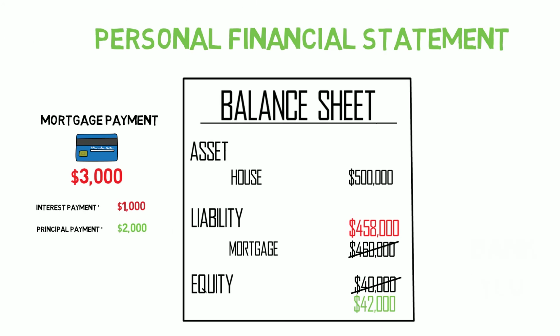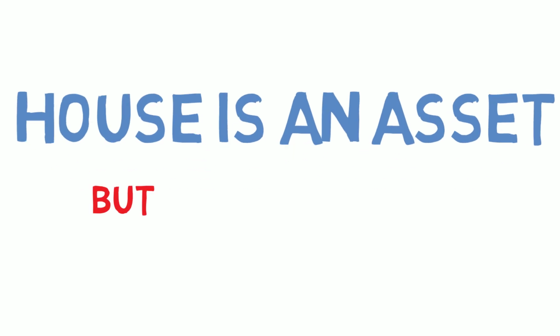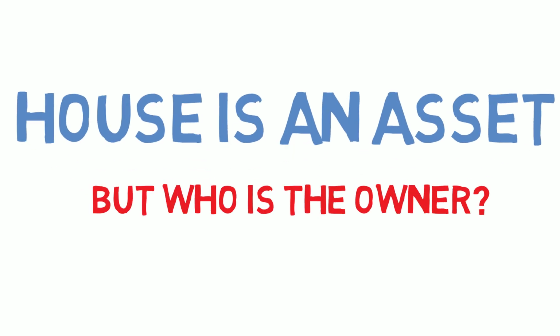If the house does not change in value, we sell it for $500,000 and then pay back $458,000 to the bank. We will be left with $42,000. So what is the house? The house is technically an asset. But what you need to care more about is how that asset is distributed between liability and equity.